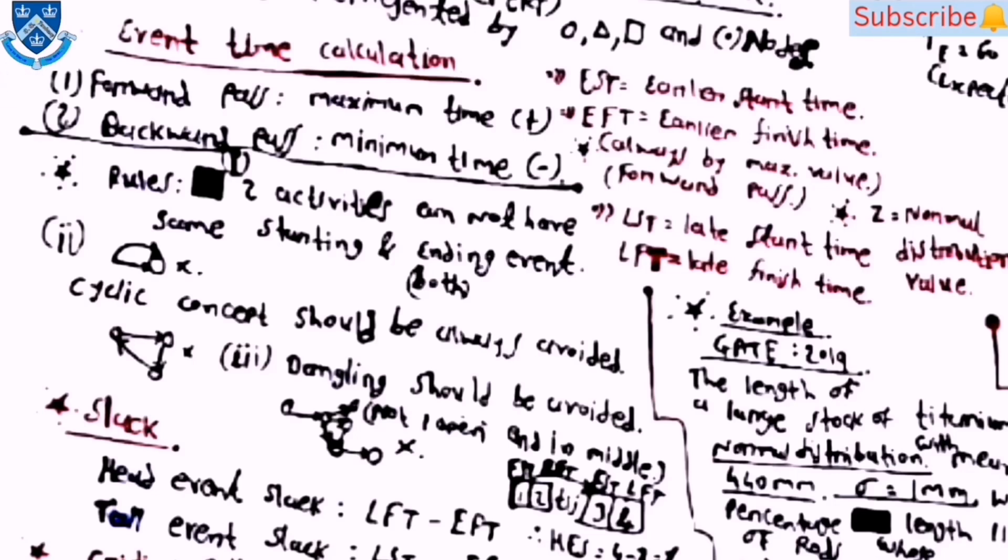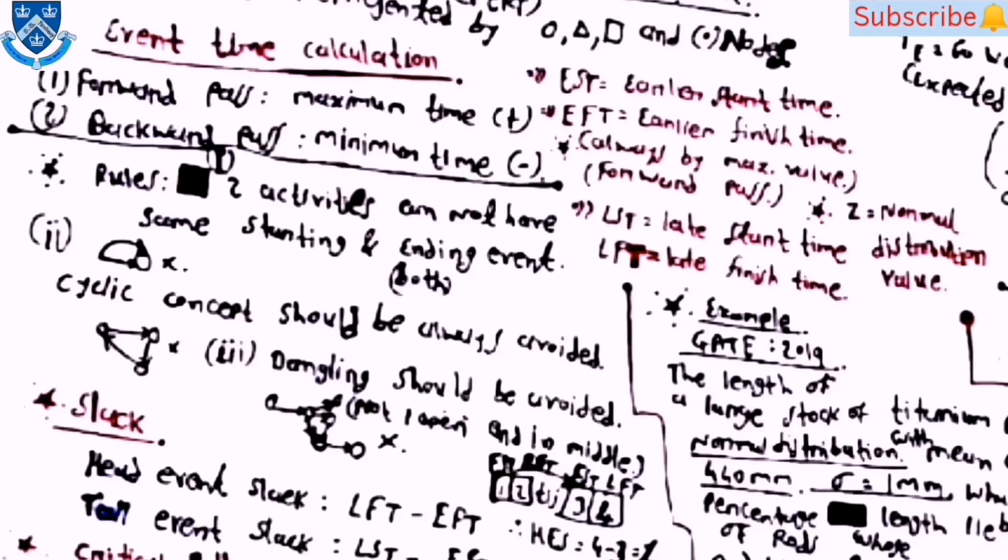Then there are some rules for making the diagrams. First one is, in the forward pass the time will be maximum, and in the backward pass the time will be minimum. Then the first rule is, two activities cannot have the same starting and ending point. The second one is, cyclic concepts should always be avoided in making the diagram, and the third one is, dangling should be avoided. It means there should not be one open end in the middle. So these are some rules.